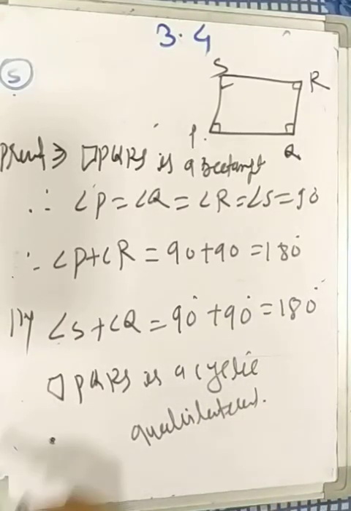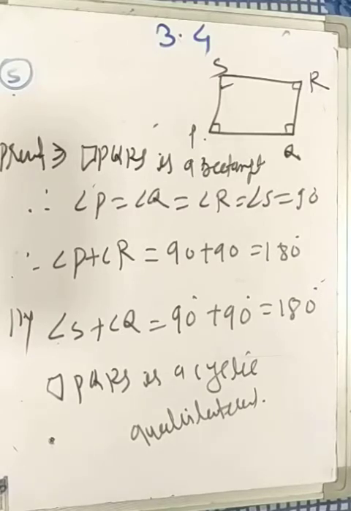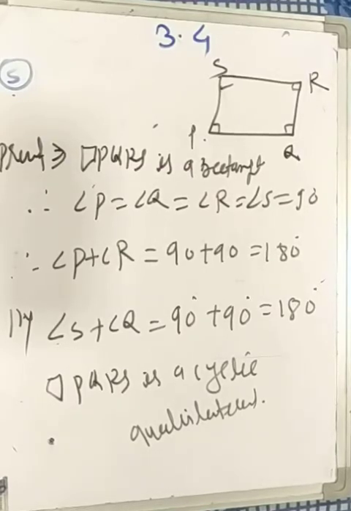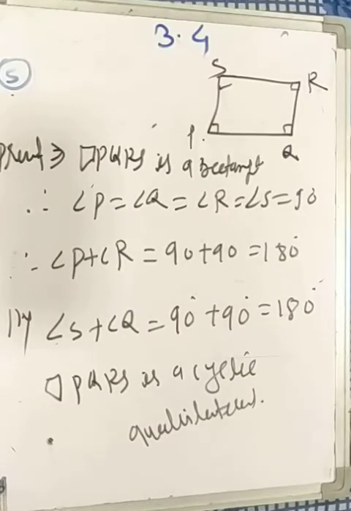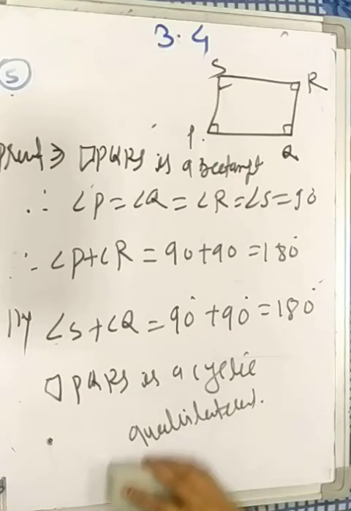This is problem number 5. Remaining problems 6, 7, 8 you can solve. You can try all the theorems in this chapter. Only 2 or 3 theorems are there. First one is the inscribed angle theorem and then the cyclic quadrilateral theorem. Both theorems are very easy. But if you have any doubt, please contact me. I will explain.